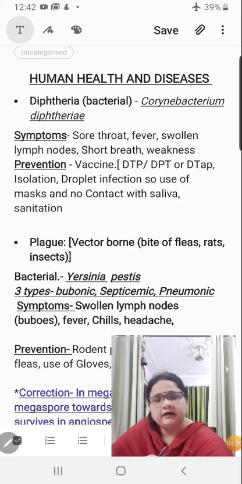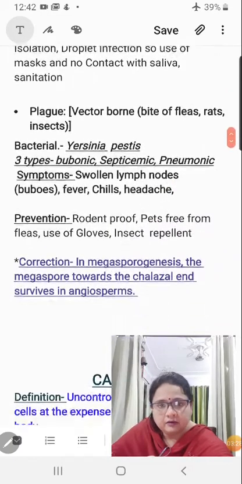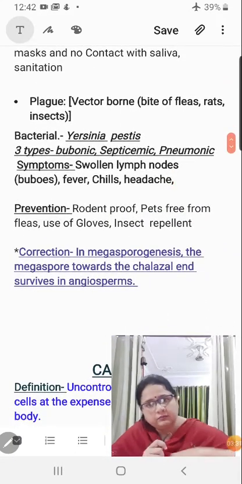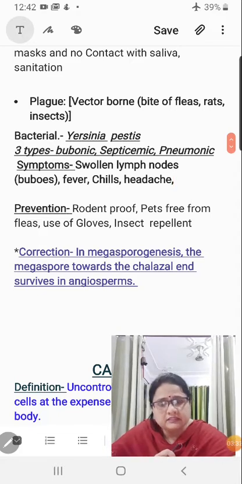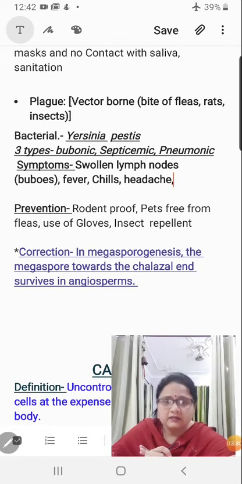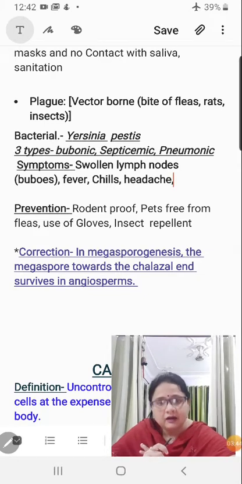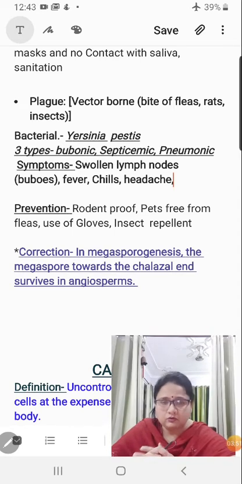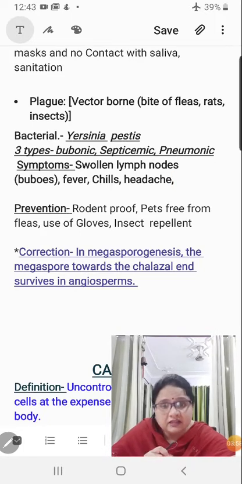The second one here is plague. When I was very small, at that time I heard about plague. Plague is a disease which is generally vector borne, right? This is also a bacterial disease, and the bacterium that causes plague is Yersinia pestis. You have to learn the name. I can't do anything about that. This is a vector borne disease. That means it is not going to be spread by touching or coming in contact. Vector borne means some kind of carrier is bringing the disease to you.